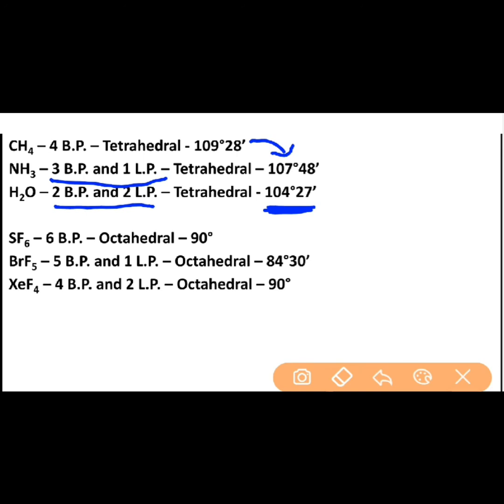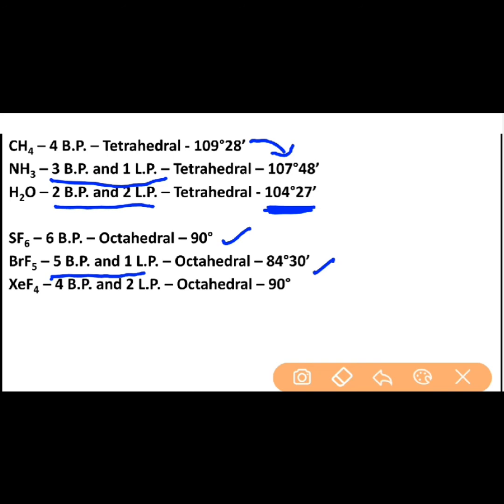It has 6 bond pairs in the outer shell and is a regular octahedron with a bond angle of 90 degrees. In case of BrF5, bromine pentafluoride, bromine also has 6 outer pairs of electrons made up of 5 bond pairs and 1 lone pair. However, the presence of 1 lone pair reduces the bond angle to 84 degrees 30 minutes, right?